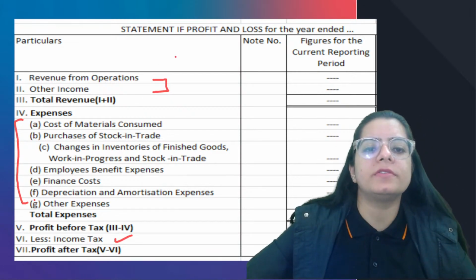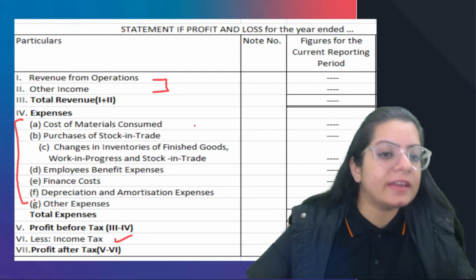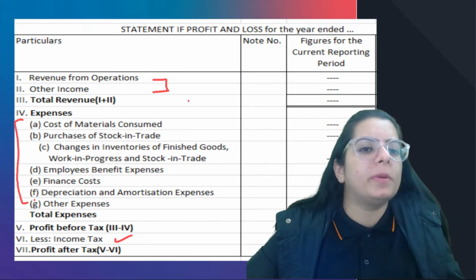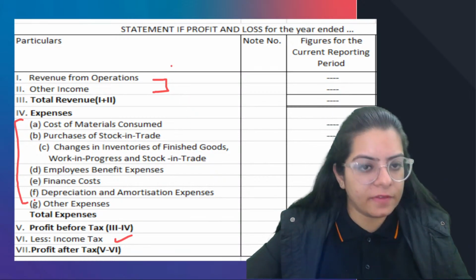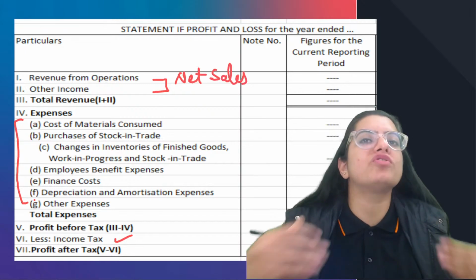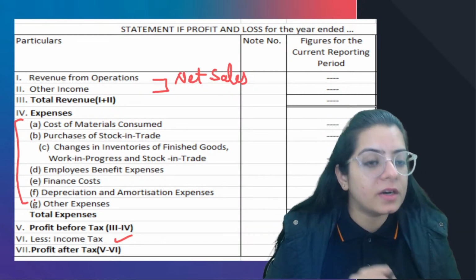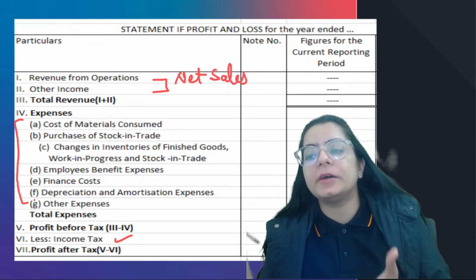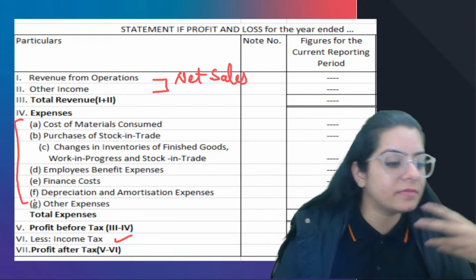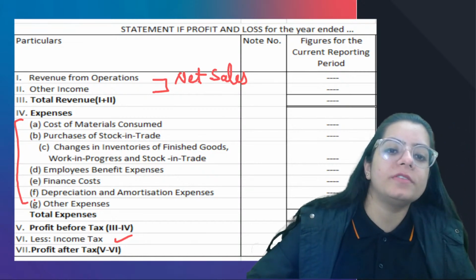Revenue from operation is the main source of income. Beta, revenue from operation means what? It means income from operation. What is operation? Operation means selling the product. Revenue from operation means net sales, right? What is the main source of income of the business? If I have a business, then the main source of income is that I sell my product and I earn the money. So revenue from operation is the name of net sales.